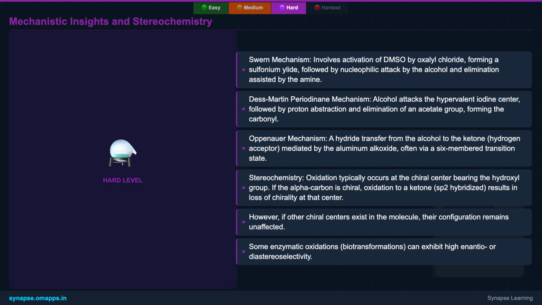Crucially, when an alpha-chiral alcohol is oxidized to a ketone, the chiral center at the hydroxyl group is lost, as the sp2 hybridized carbonyl carbon becomes achiral. However, other chiral centers in the molecule remain unaffected, a vital consideration in stereoselective synthesis.